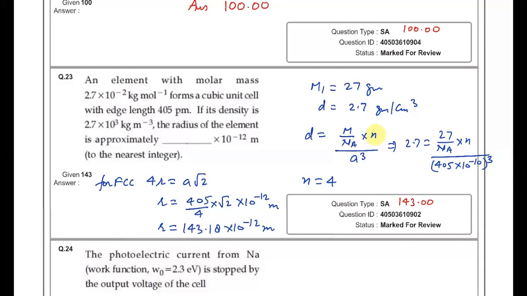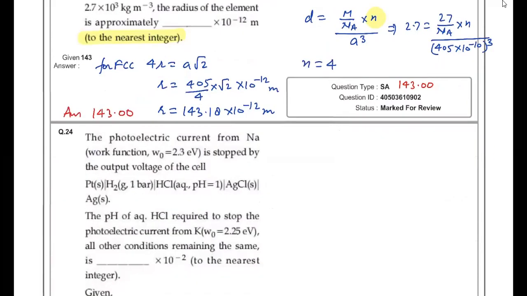And then we have to write answer in the nearest integer again. Check it carefully. So nearest integer will be 143. So answer must be 143.00. Check in all the cases. It is little tricky. Every time answer is coming up to 2 places of decimal, but you have to report in the nearest integer. Clear?